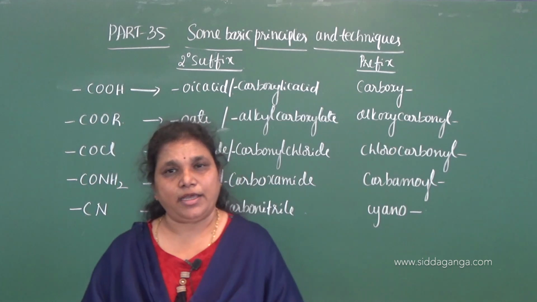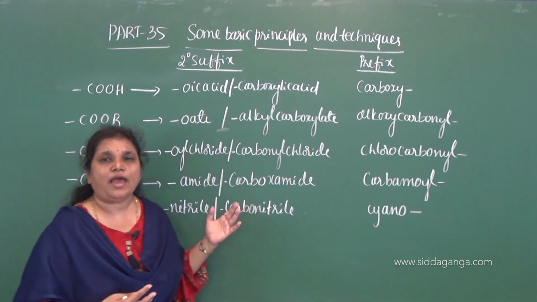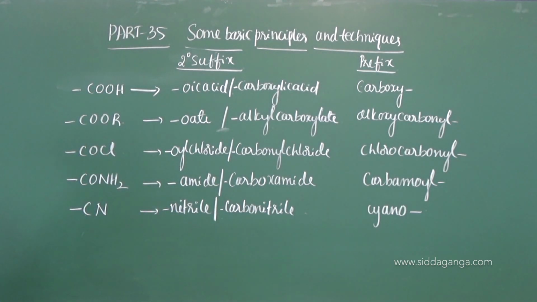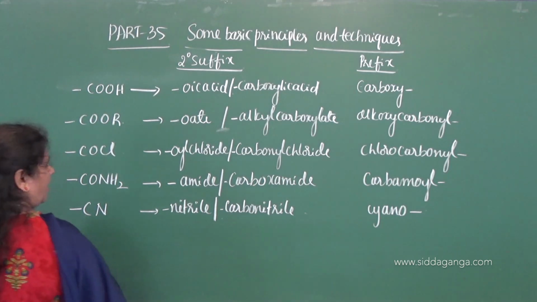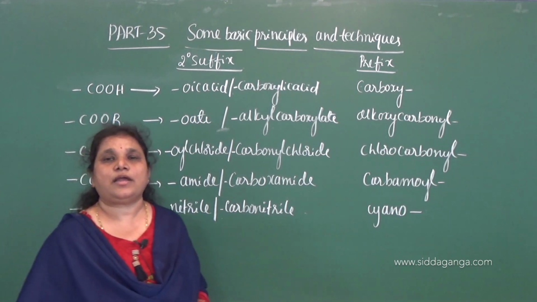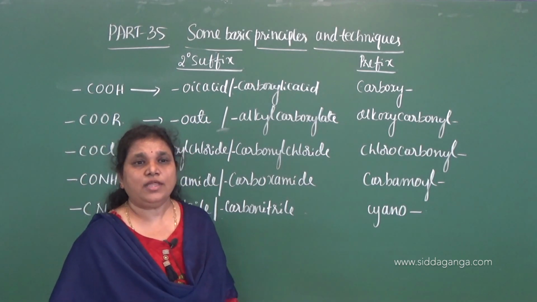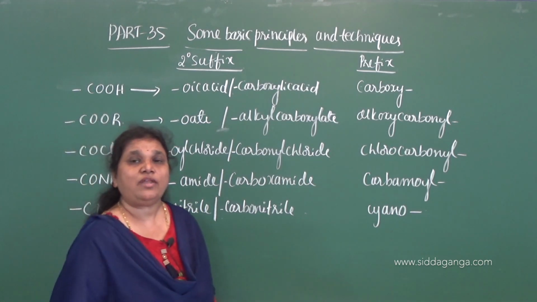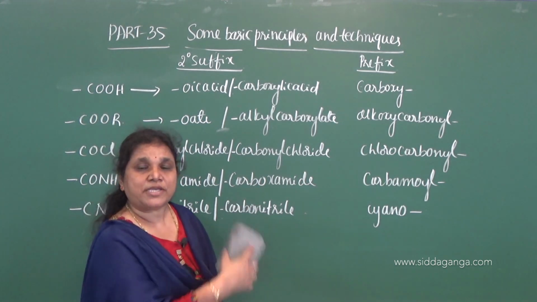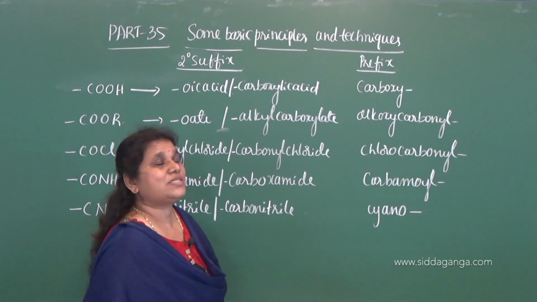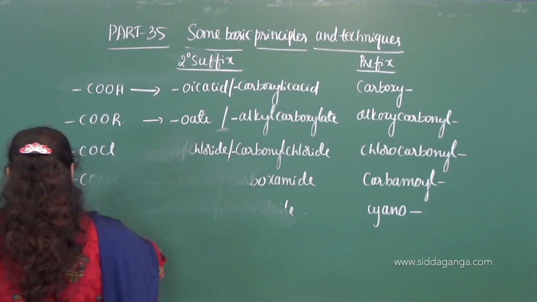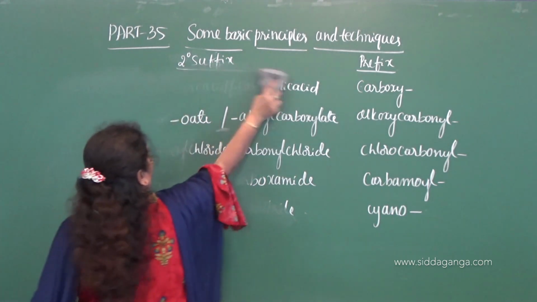While naming organic compounds, they may be aliphatic or alicyclic compounds. So I want to give a few examples to compare the naming of such organic compounds. I will take both aliphatic polyfunctional compounds and alicyclic polyfunctional compounds. Then we can see the difference between these two, where we need to use the common secondary suffix, where we need to use the special secondary suffix, and where we need to use the prefixes. Okay, so let us move on to the examples.